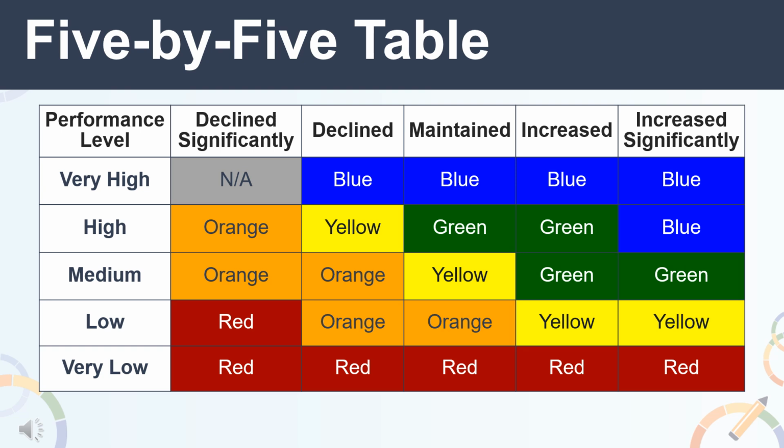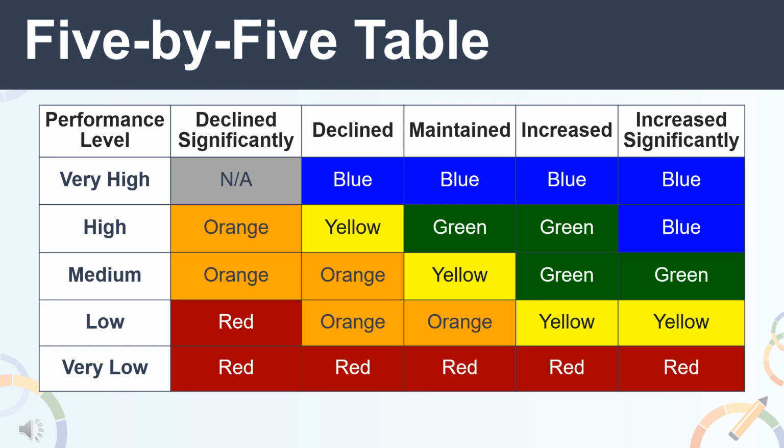Finally, an LEA, school, or student group would receive a red performance level with a status level of low and declined significantly, or a status of very low and any of the change levels, so declined significantly, declined, maintained, increased, or increased significantly.